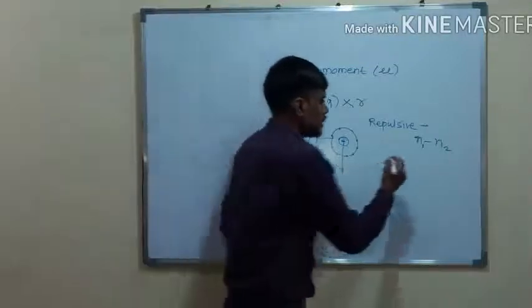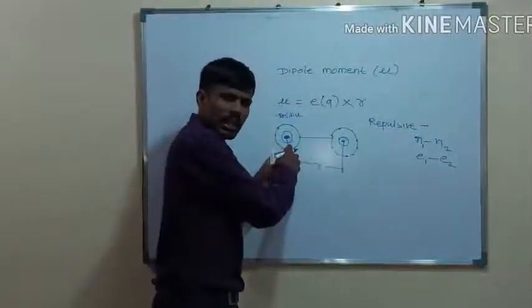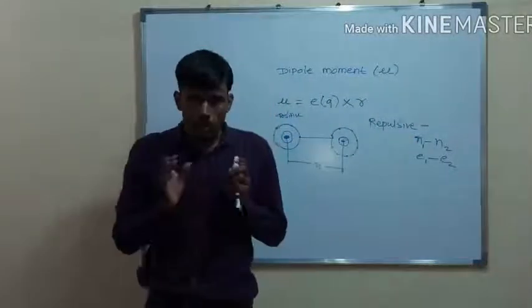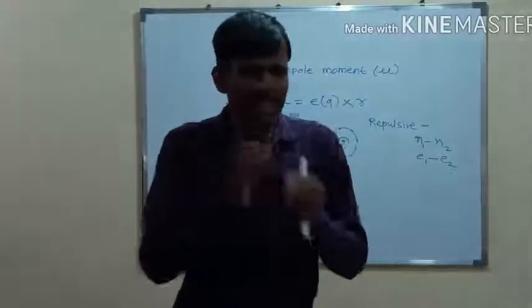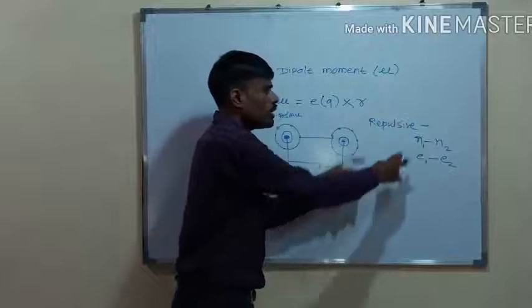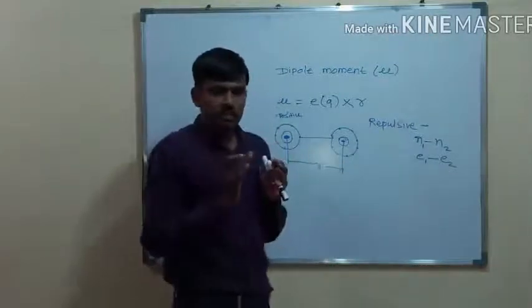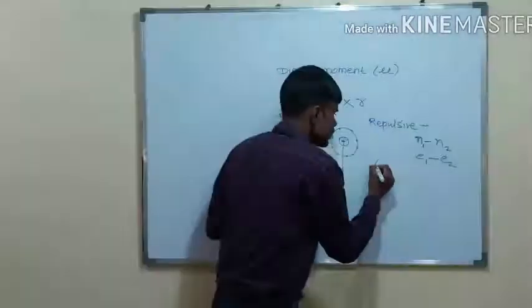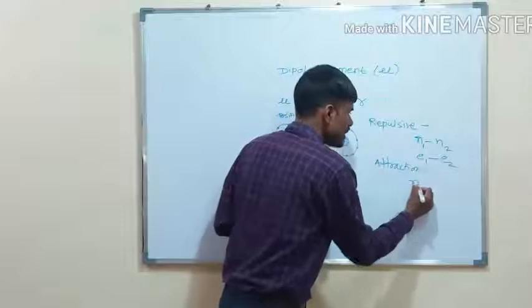Similarly, there is repulsion between the electrons present in 1 atom and the second. So the distance is adjusted in such a way that all these forces are equally balanced. The other force is the attractive force, present between the nucleus and electron.